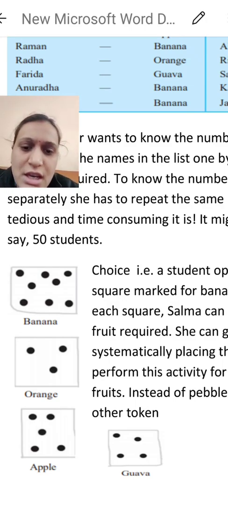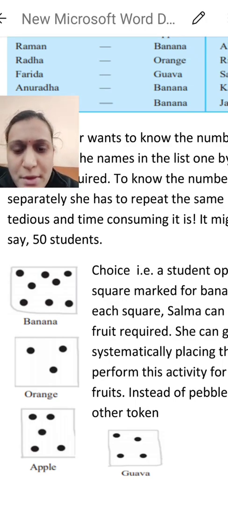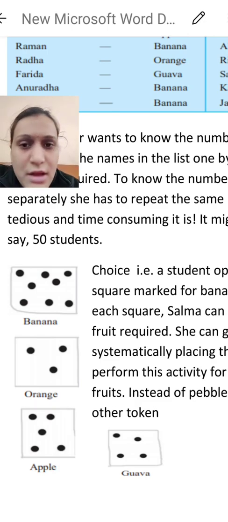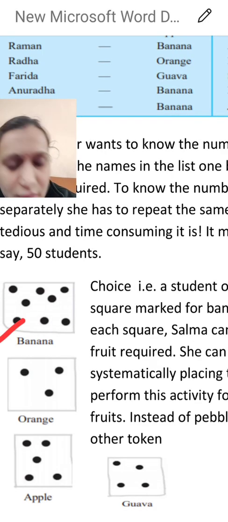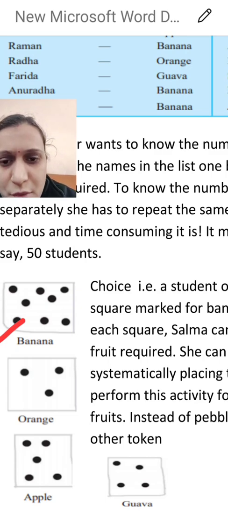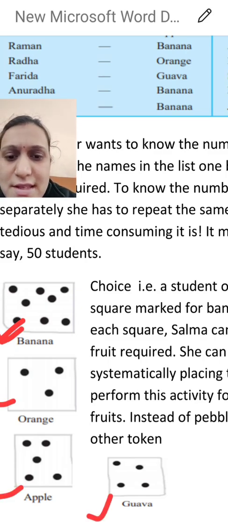Suppose Jai needs orange, so Jai will put his pebble on orange. Same, Sia needs apple, so Sia will put one pebble on apple. Same way it goes. Now from the square board, you can find the data easily.